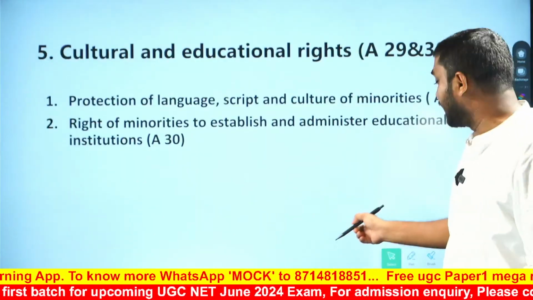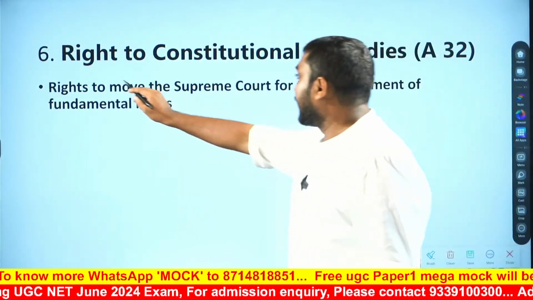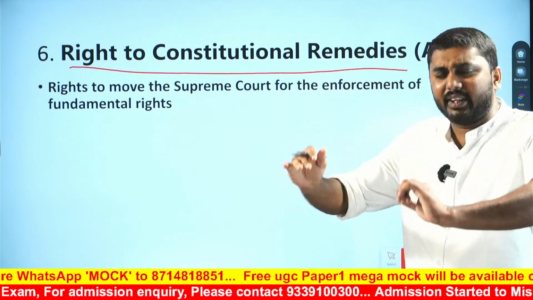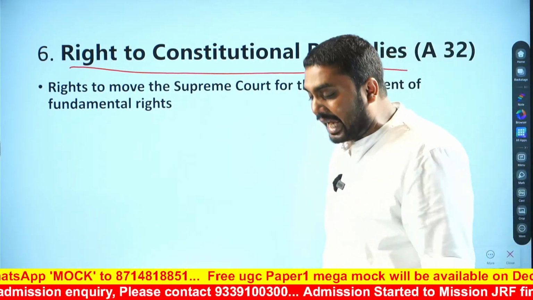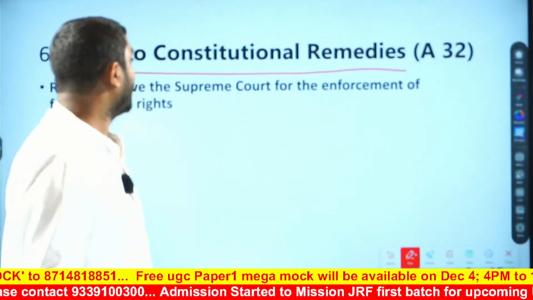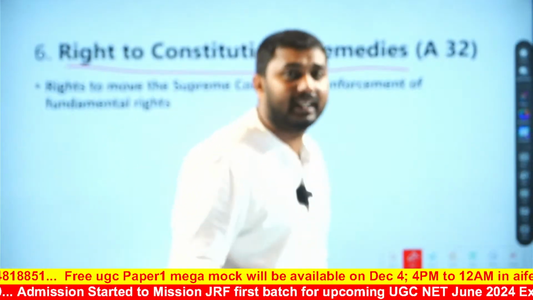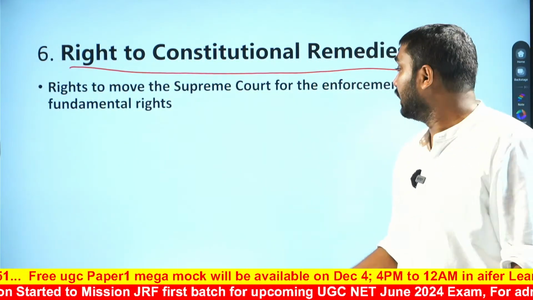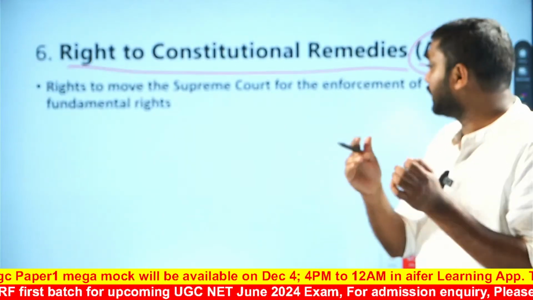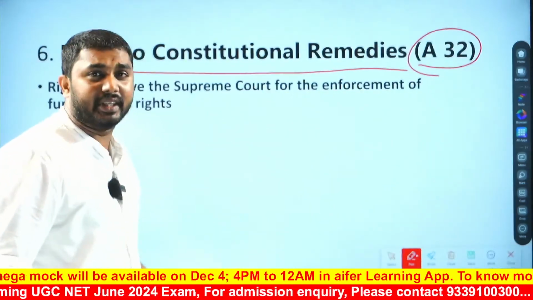We already said that we have 6 fundamental rights. So the last one is the right to constitutional remedies. It is one of the very important rights among the fundamental rights. Which article? Article 32. Article 32 is talking about the right to constitutional remedies.